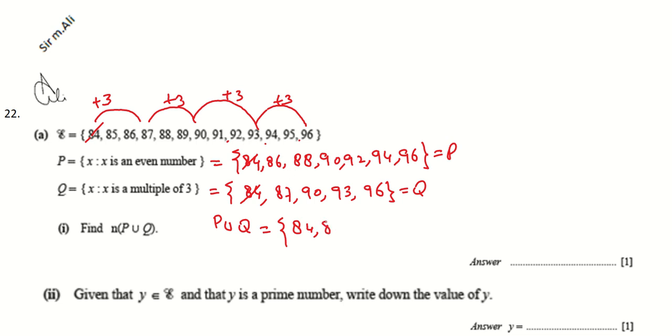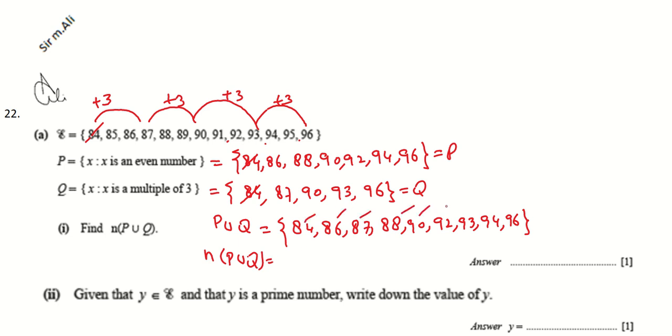So 86, which is not in Q, we can select in the union: 84, 86, 87, 88, 90, 92, 93, 94, 96. This is P union Q. Now the number of elements in P union Q: 1, 2, 3, 4, 5, 6, 7, 8, 9. Total there are 9 elements in P union Q.